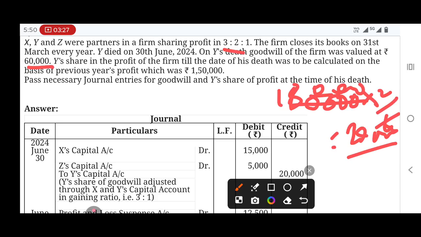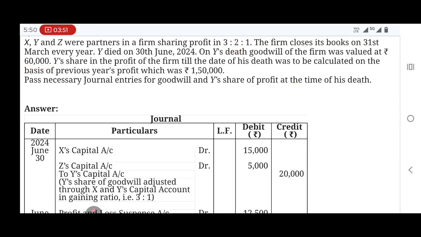Since the new ratio has not been given in this sum, you remove this 2 from the old ratio because Y has died. So 3:1 will be there. That will be the new ratio or gaining ratio. So you treat that as gaining ratio 3:1. 20,000 into 3/4 will give you 15,000. 20,000 into 1/4 will give you 5,000.